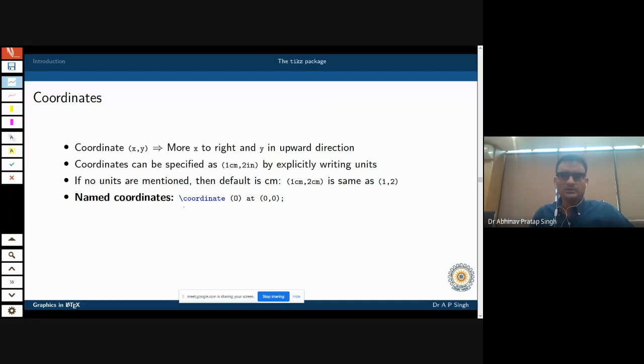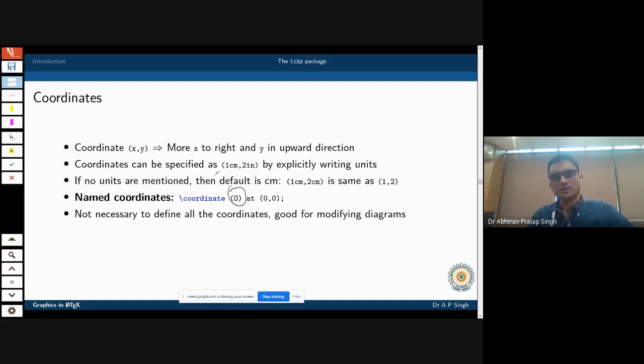You can name the coordinates. For example, let us say that you want to name your origin 0, 0 as O, capital O. Then this is the syntax: \coordinate, and in the parenthesis we write (O) at (0, 0). So that is how you write the coordinates. Now it is not necessary to use coordinates, but it is always good, because if you define coordinates and draw your figure according to them, then if you change the position of any coordinate, your figure changes accordingly. Maybe it is not important for you right now, but with time, as you use this software, you will realize that coordinates are very, very helpful for you.